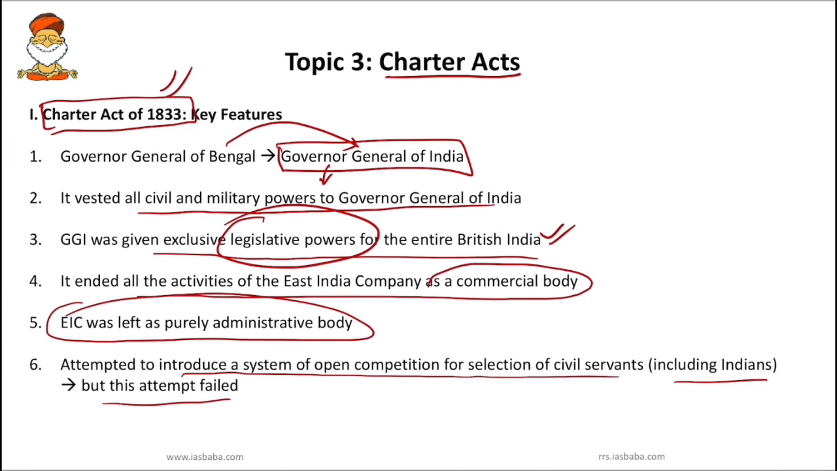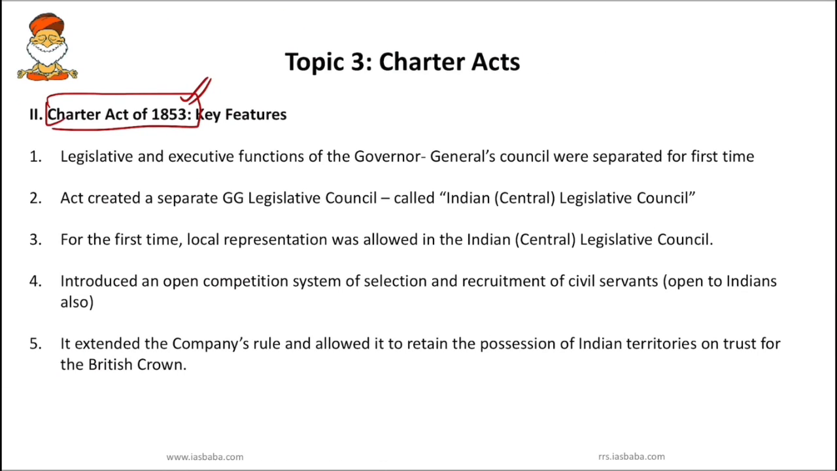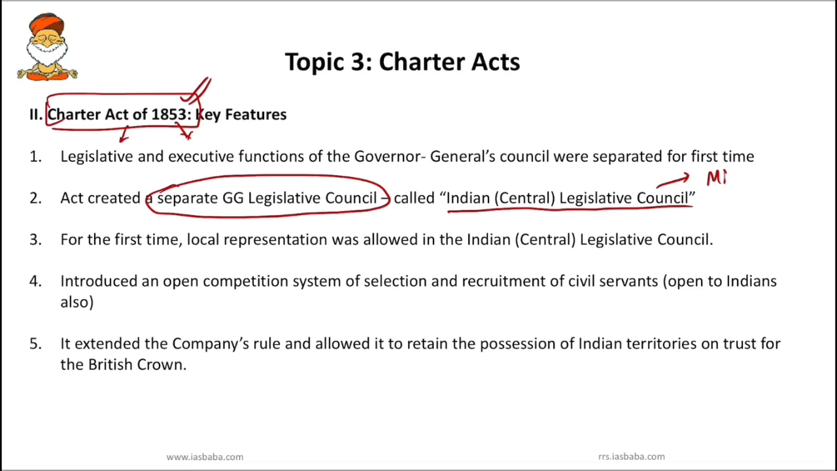So next, Charter Act 1853. We know that from 1833 there was a Governor General of India who was vested with exclusive legislative powers as well as civil and military powers. Now this Governor General of India alone could not do all the work, right? That's why this Charter Act of 1853 decided to divide legislative and executive functions of the Governor General's Council. So for the first time the Governor General's Council was separated. The act created a separate legislative council, the Governor General's Legislative Council, and it was called Indian Central Legislative Council. This Indian Central Legislative Council acted as a mini parliament.